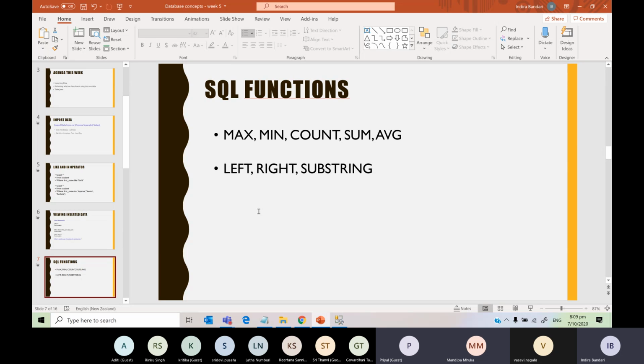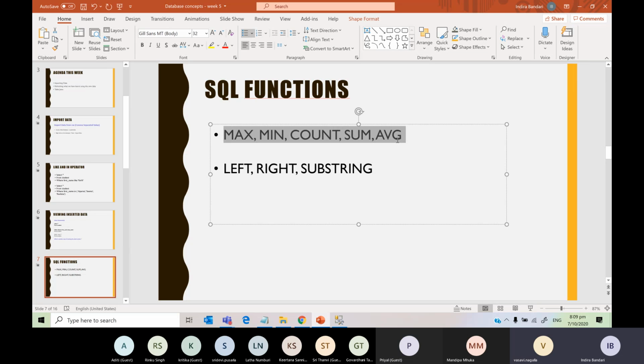What does Max do? It gives the maximum amount, the biggest amount. The maximum of an amount. And what are these functions? Which type of columns can we use for these functions?